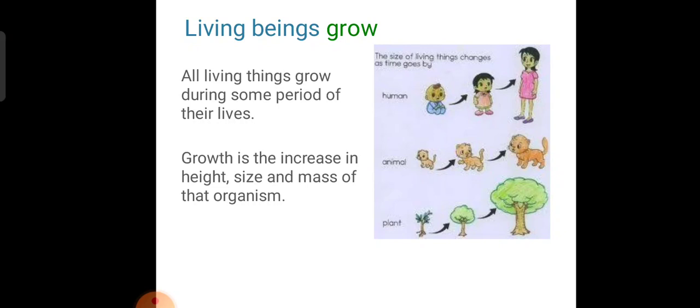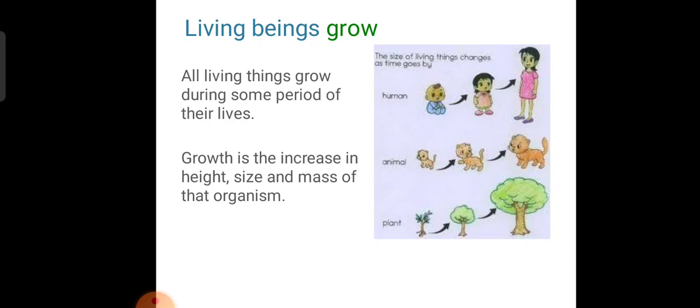Sparrow, what does it eat? Lion. Lion and tiger are what? It is a fully carnivore animal. That's why it is a wild animal. Wild animals preferably eat only other animals. They are carnivores. Okay. So next thing we move on to: living beings grow.